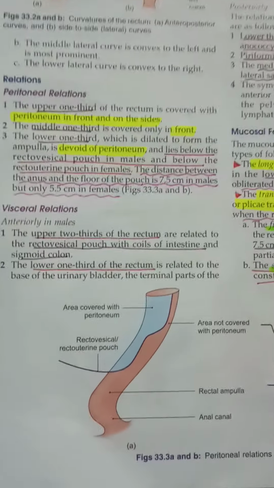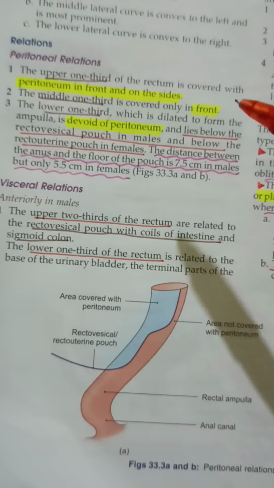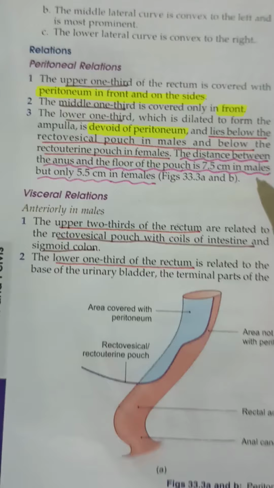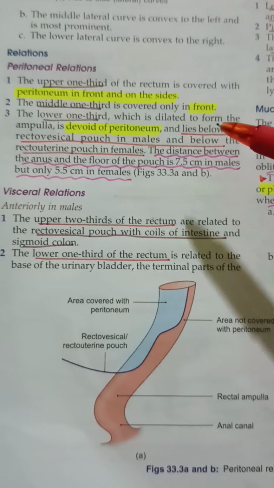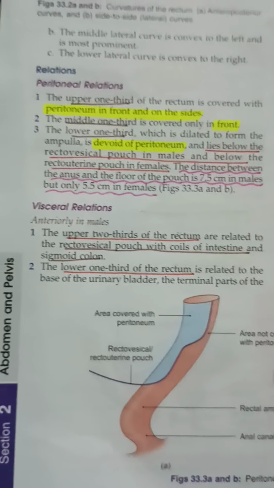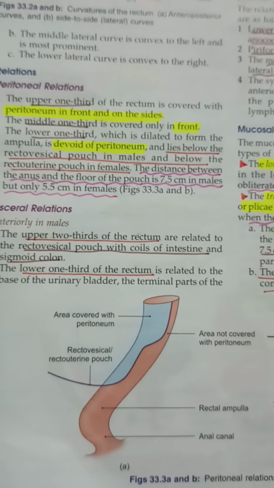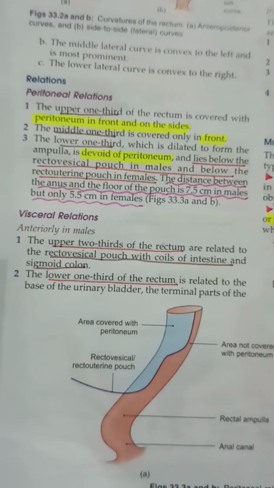Now, writing about the visceral relations. The anterior relations are different in the male and the female, and the posterior relations are the same. Coming to the anterior relations, the upper two-thirds of the rectum are related to the rectovesical pouch with coils of intestine and sigmoid colon. You know that we already saw the urinary bladder is separated from the rectum by the rectovesical pouch in males, and in females that is the rectouterine pouch.